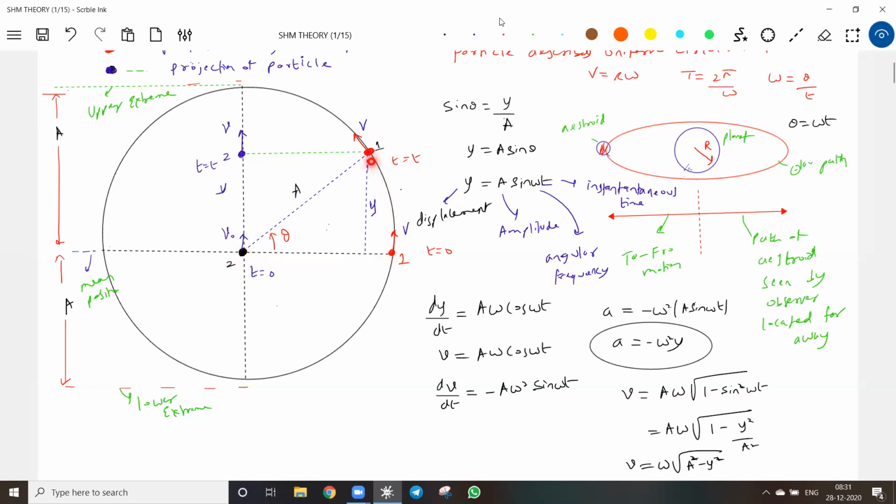If some source is kept here, a shadow will be formed. If a person runs with a constant speed in a circular path, the shadow will describe this motion, which is governed by these equations. The person runs with constant speed, but the shadow will describe non-uniform accelerated motion.